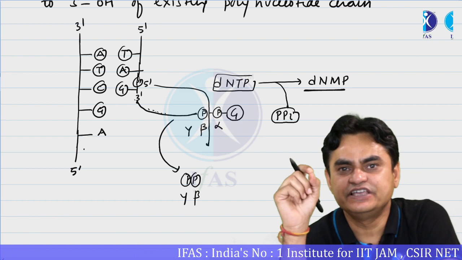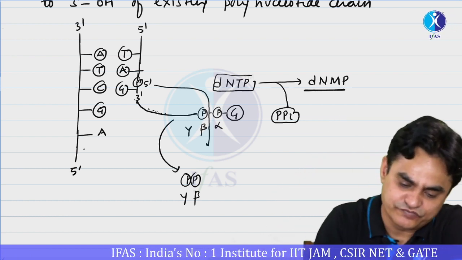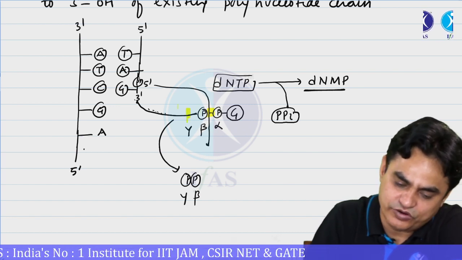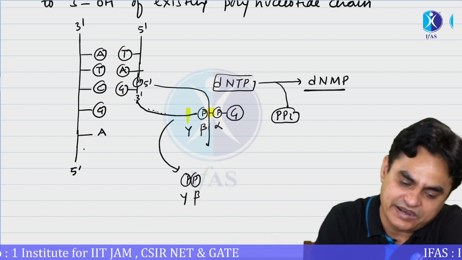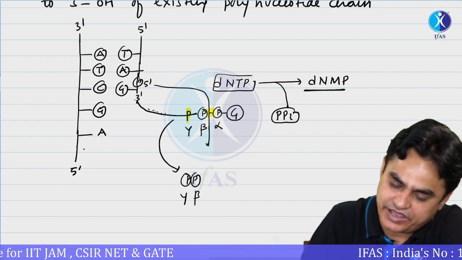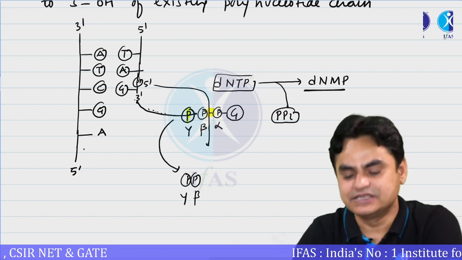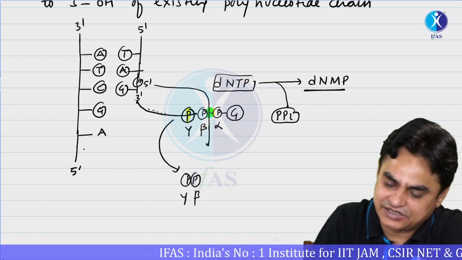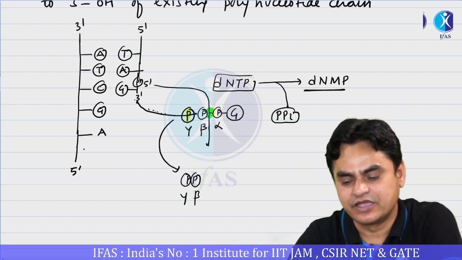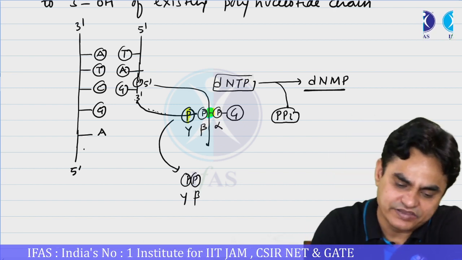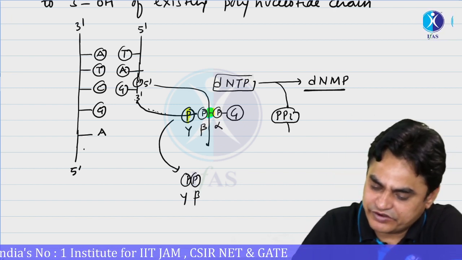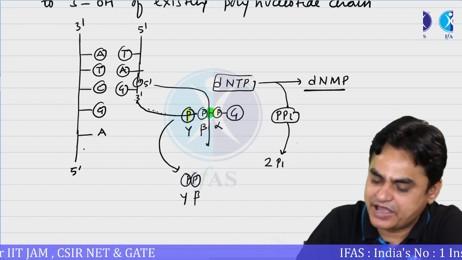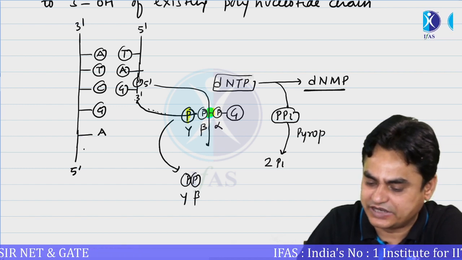The energy which is released, because this is an energy rich bond which is being cleaved, is going to provide you energy for this DNA synthesis. The energy rich bond between alpha and beta phosphate is basically utilized for the synthesis process, and pyrophosphate is released. And further, to stop the reversible reaction, this pyrophosphate is cleaved into 2 inorganic phosphates by another enzyme referred to as pyrophosphatase.